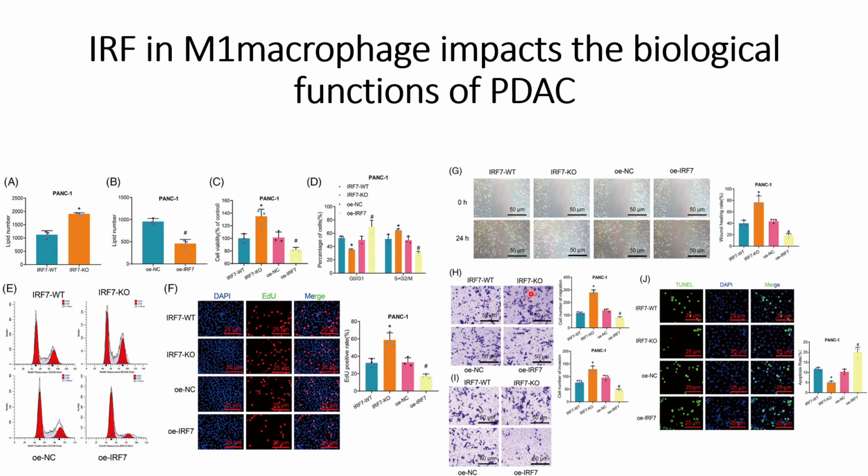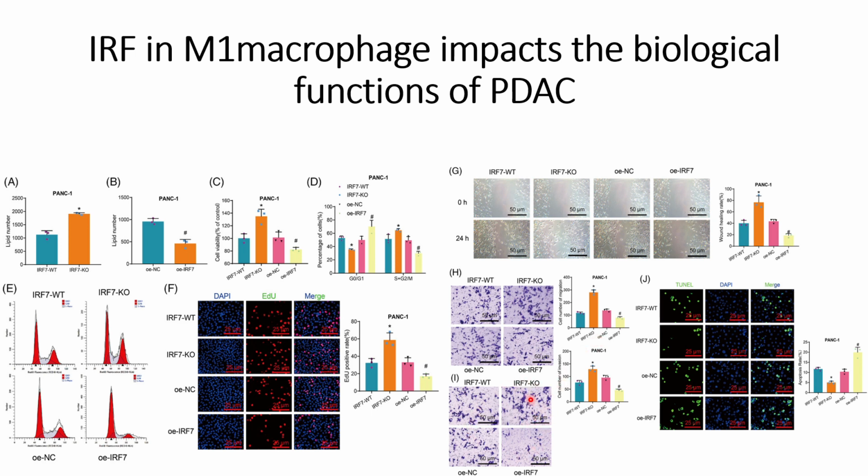So when IRF7 is knocked out in the macrophages, they see that more pancreatic cancer cells are migrating compared to the case where IRF7 is present. And similar results are obtained where IRF7 is overexpressed, showing low migration compared to the case where IRF7 is not overexpressed. And these are quantified on the right hand side, where we see that when the IRF7 amounts are lower, there is more migration.